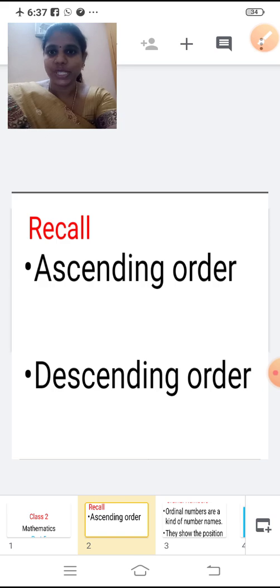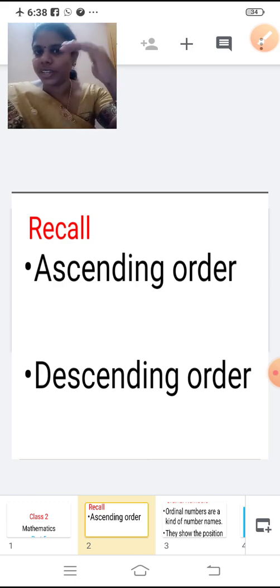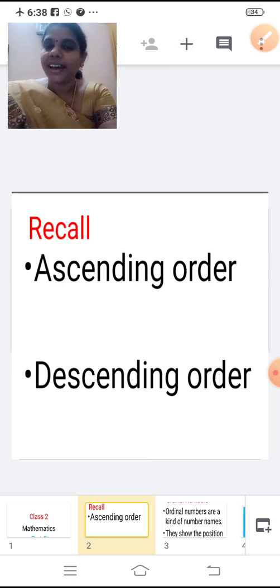Last class we saw ascending order and descending order. Shall we revise that? Just a small explanation, then we'll move on to the new concept. So what do you mean by ascending order? Arranging the numbers from the smallest to the greatest, isn't it?